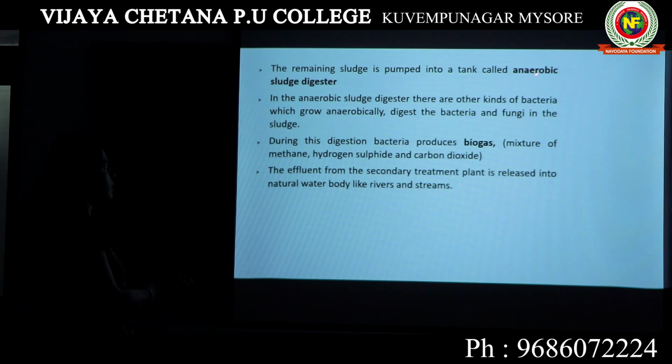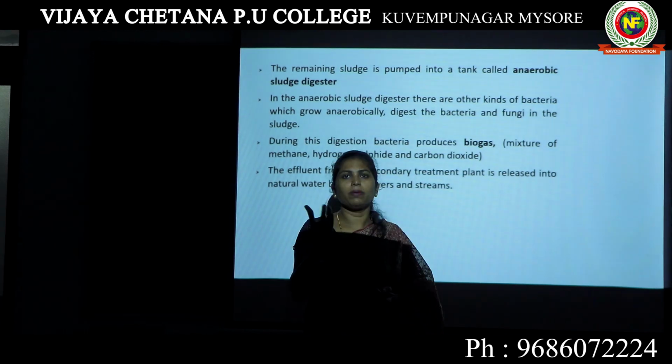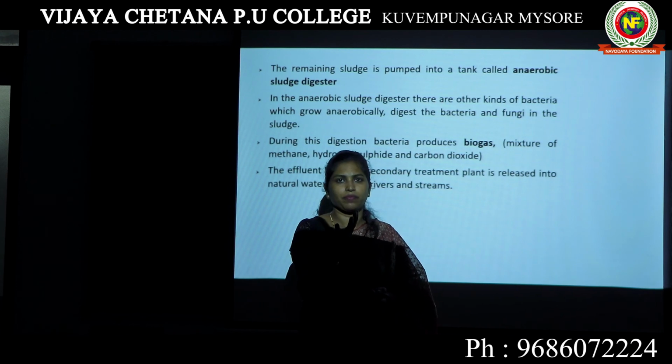In the anaerobic sludge digester, there are other kinds of bacteria which grow anaerobically and digest the bacteria and fungi in the sludge. Anaerobic organisms like bacteria and fungi were grown as flocks.